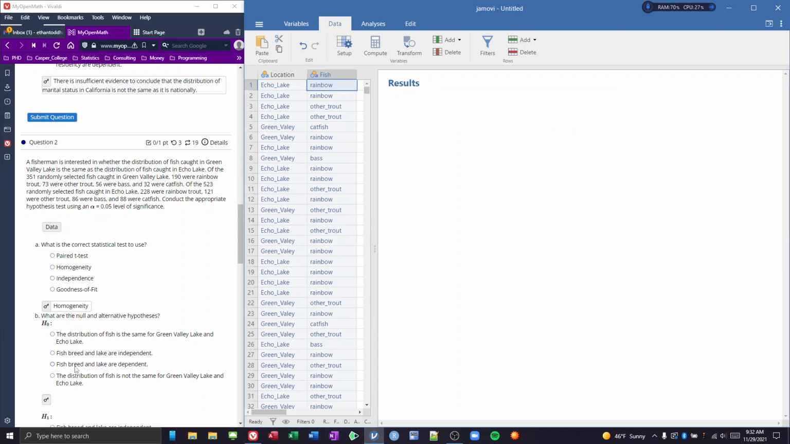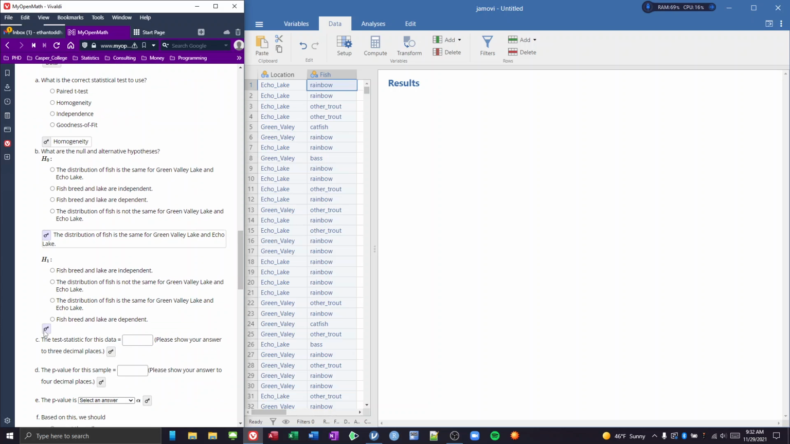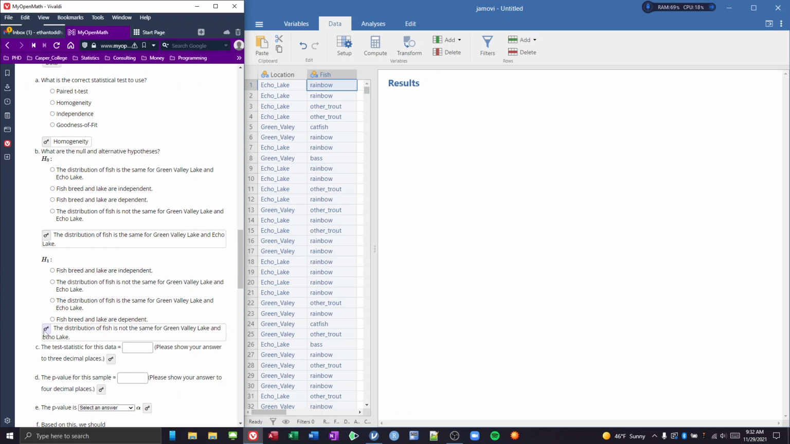Okay, so the null hypothesis here is that the distribution of fish is the same for Green Valley Lake and Echo Lake, that they have the same distribution of these different types of fish. And the alternative hypothesis is that they're not the same, that they have some different distribution. So let's go ahead and see how we do this.